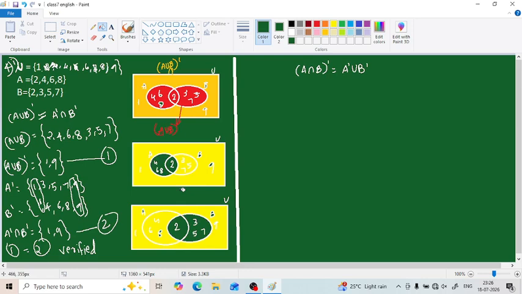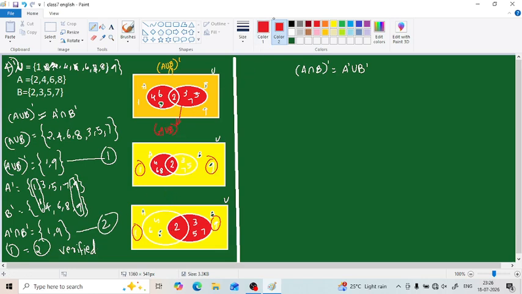This is how our set is given, and what we have to write is the common elements that are present in both. When we look at it, we can understand that this half moon shape is not present here, and this half moon shape is not present here. Also this 2 is not present in both. So excluding these elements, what will be the common elements that are present in both? They are 1 and 9. Only 1 and 9 are present in both. All the others are either in A or in B. So the common elements are 1 and 9, and that forms the Venn diagram of this part.